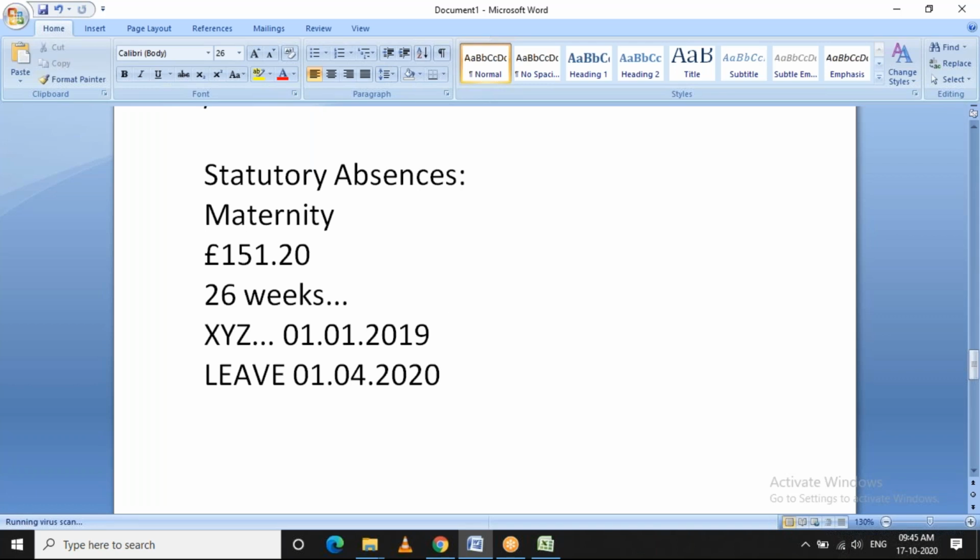The employee has been with the company for more than a year, so she is entitled to receive this maternity payment. Again, this payment will be made by the employer on behalf of the government, and they will recover it back from the government.